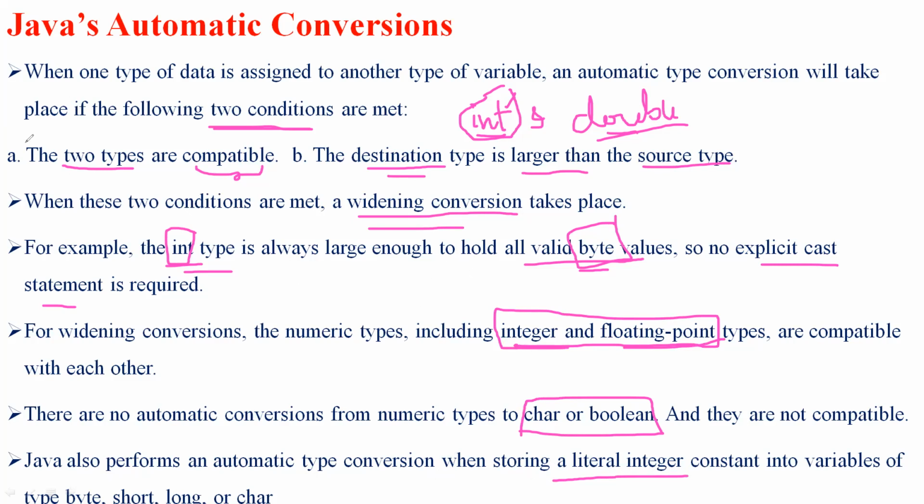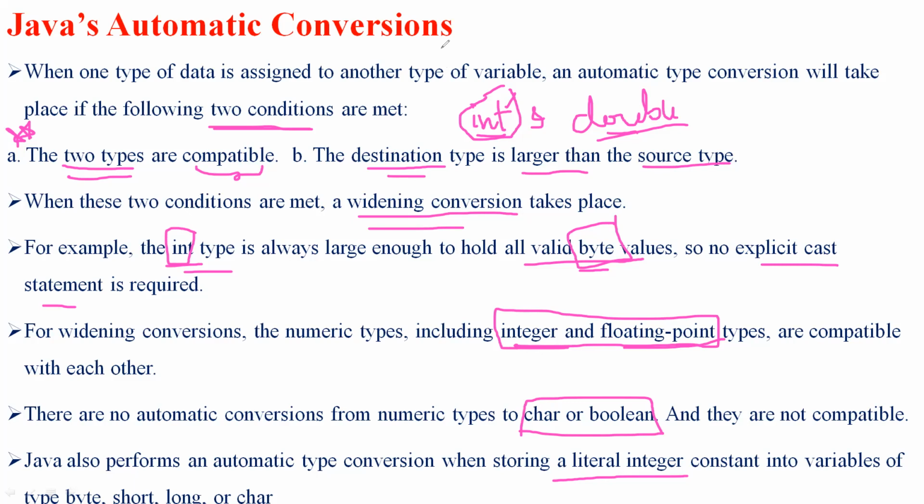The main thing you have to remember is that, in order to have automatic conversion, it must satisfy two conditions: the two types are compatible with each other, and the destination type is always larger than the source type. So this is about automatic conversions in Java.